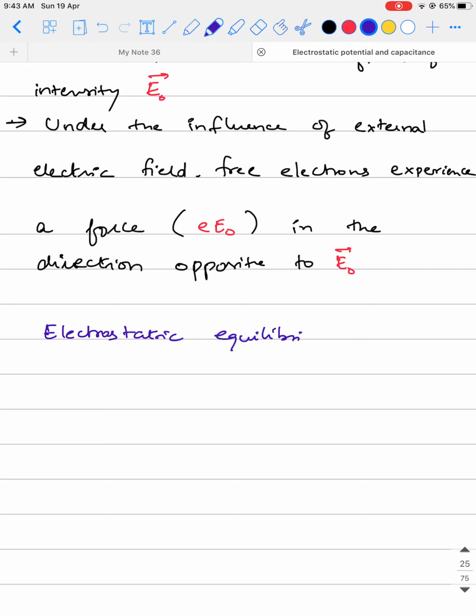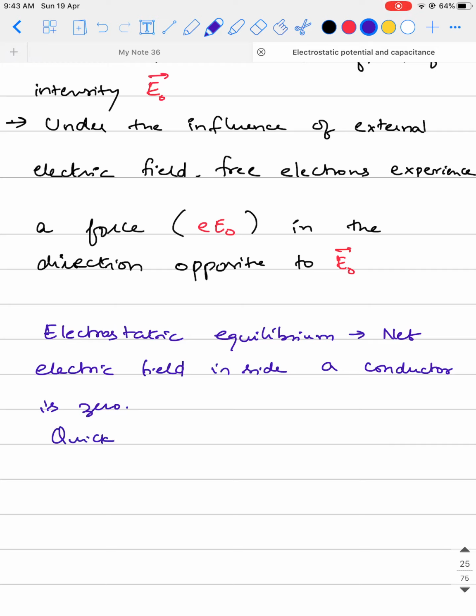So we call it electrostatic equilibrium, which means the net electric field inside a conductor is 0. And also remember, this is a quick process. This happens very fast.